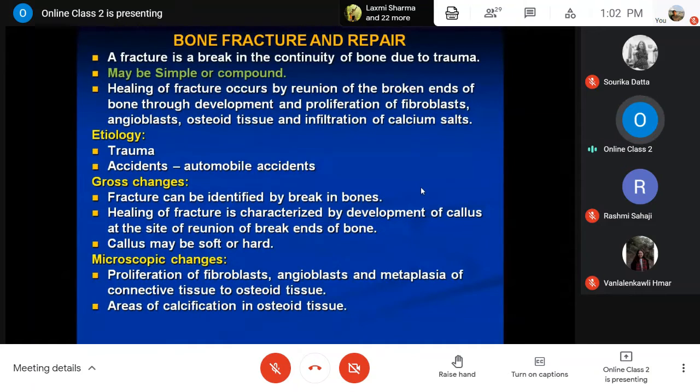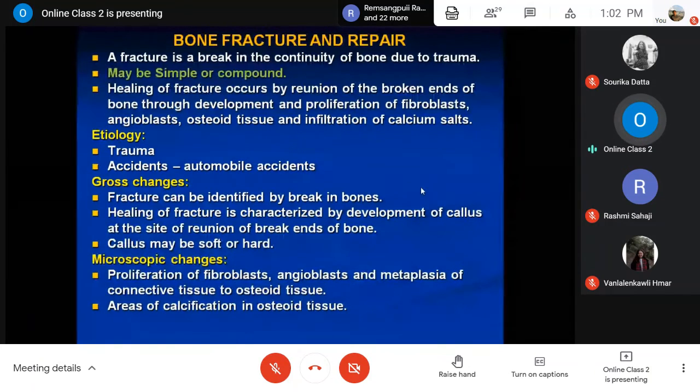If you are asked what is fracture, it is nothing but a break in the continuity of the bone due to injury or trauma, like an accident, a sudden fall on the ground, and such injuries. So when there is a break, even a simple break in the continuity of the bone, it is known as fracture. It may be simple or compound.